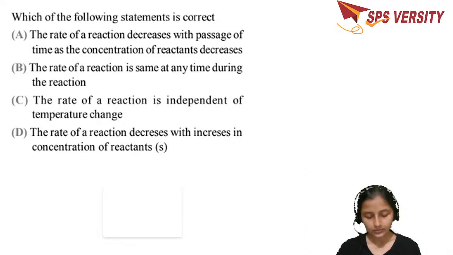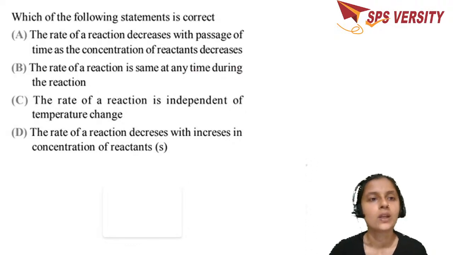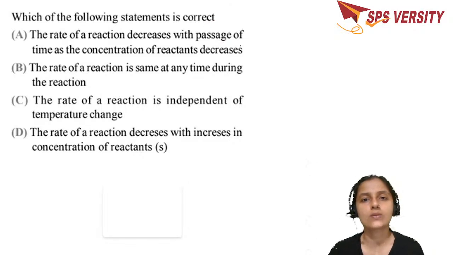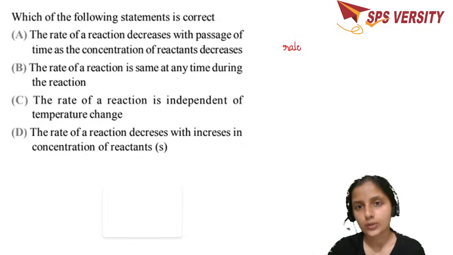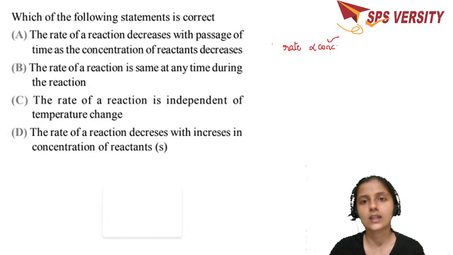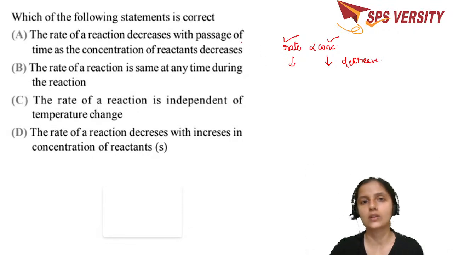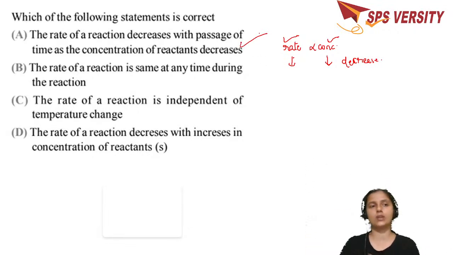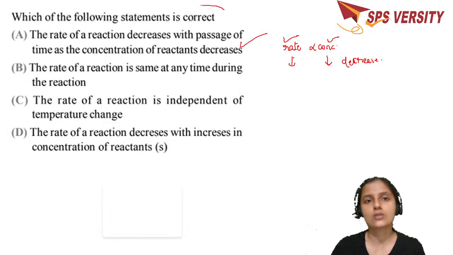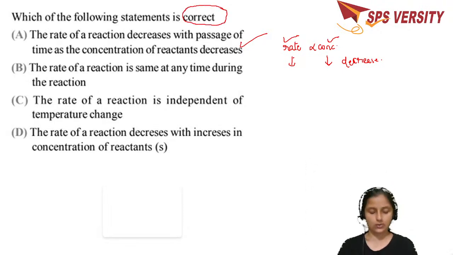Now, the right answer would be the rate of the reaction decreases with the passage of time. Rate is directly proportional to concentration. So if the rate has to decrease, the concentration of the reactant has to decrease. Both decrease at a particular instant of time. So when the reaction proceeds, A can be the correct one. Again, see which is correct, because in the previous question it was the one that was not correct.